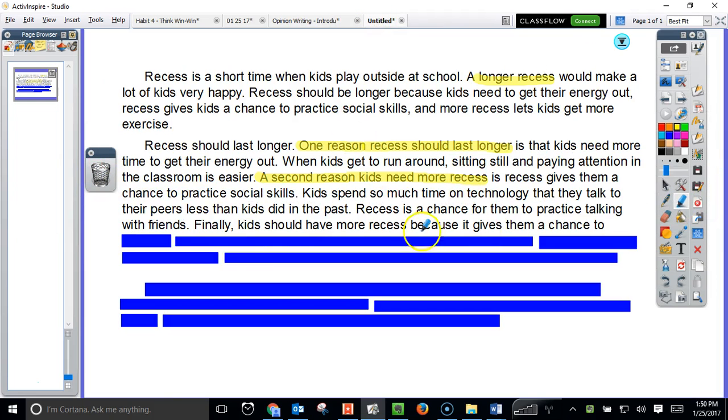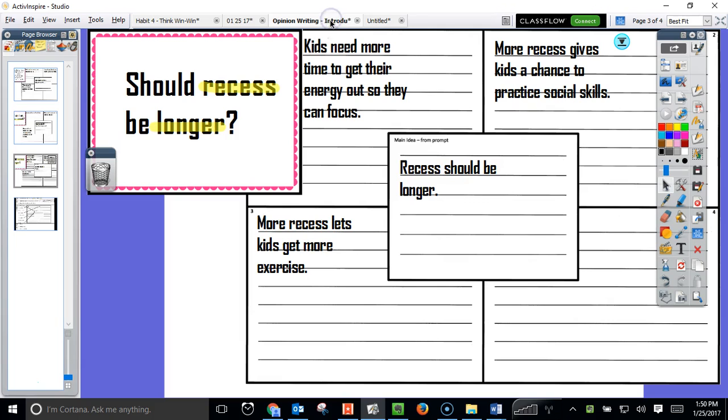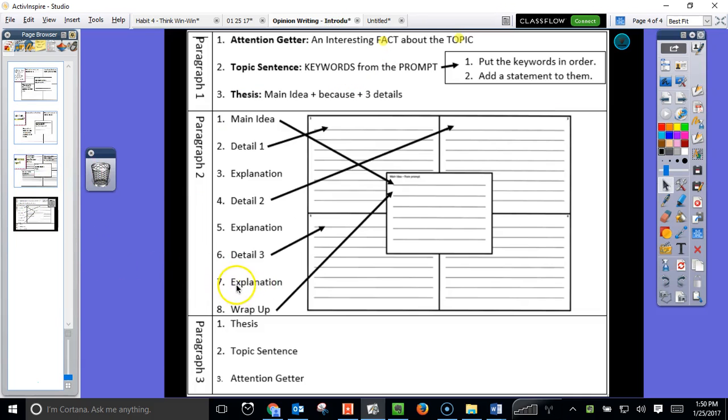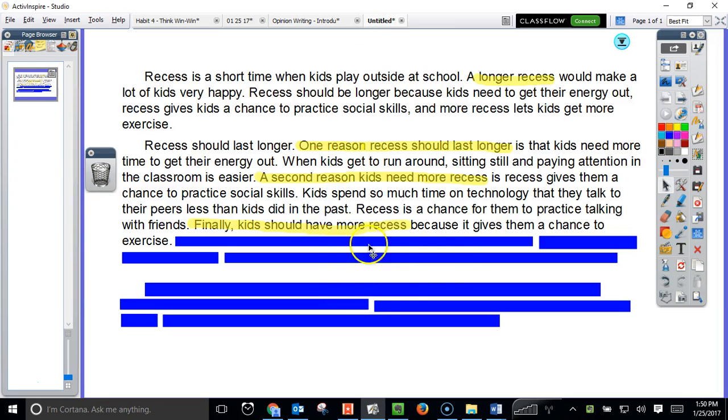Finally, there's my transition word. Kids should have more recess, that's my opinion, because it gives them a chance to exercise. Simple as that. Then I go back to my note sheet. Oh, I've got to explain that too. So I'm going to add an explanation of it. Why is that important? Well, children aren't spending as much time outside as they used to. Recess gets kids moving outdoors.